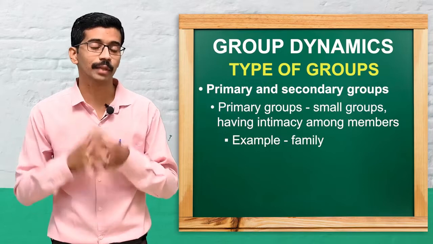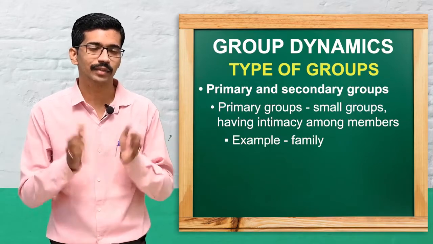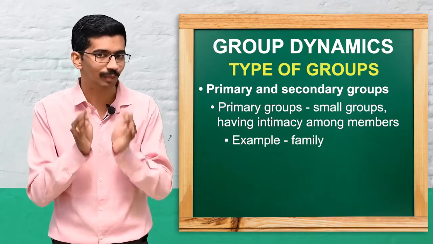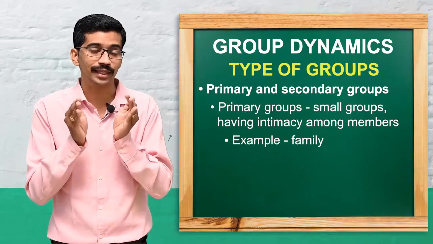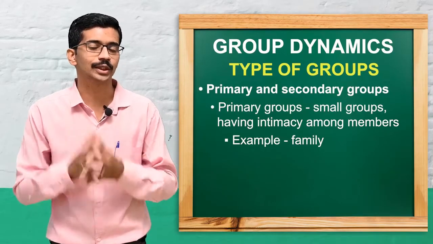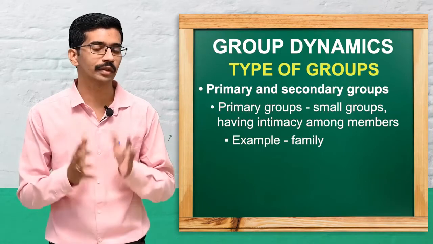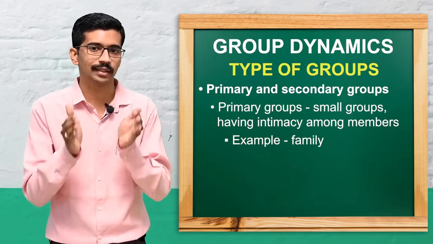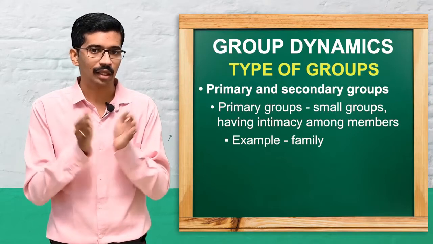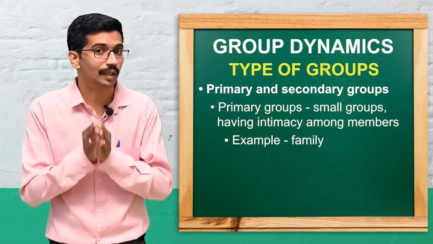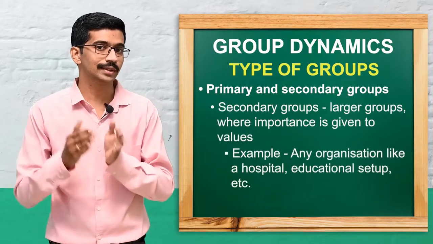So what is a primary group? A primary group is usually small, and an intimate relationship will be there in the primary group. The best example for the primary group is our family. Here the numbers are limited and there is a close and intimate relationship. And coming to the next one, the secondary group.